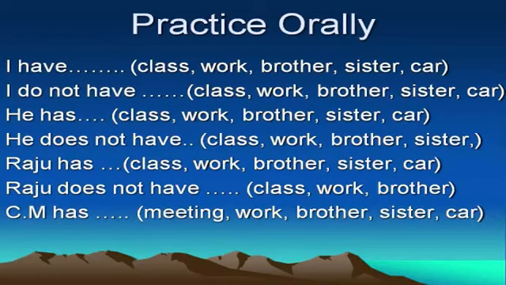Raju has class. Raju has work. Raju has brother. Raju has sister. Raju has car. Raju doesn't have class. Raju doesn't have work. Raju doesn't have brother. CM has meeting. CM has work. CM has brother. CM has sister. CM has car.